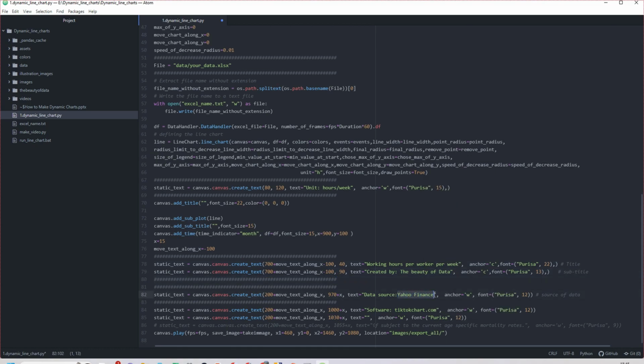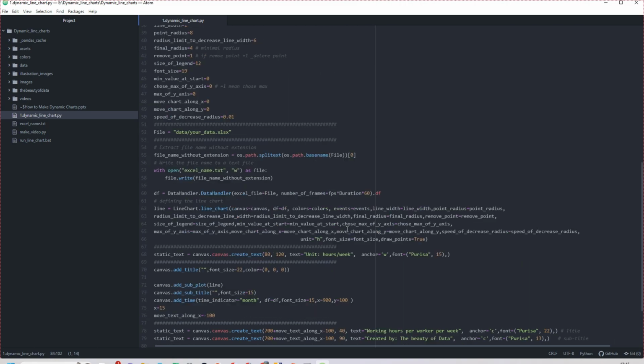And the source. The source is where you take the information from. For me, for working hours, I take it from Our World in Data. So I take the information from this website. You can search, and then you can put what software. So I put my software. Okay.